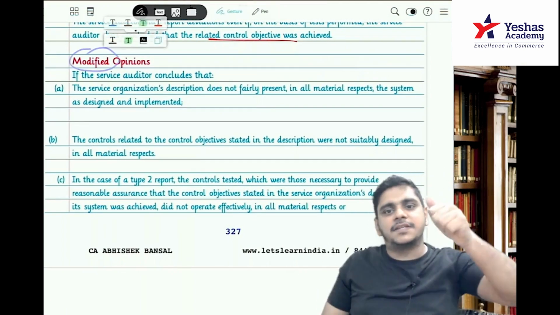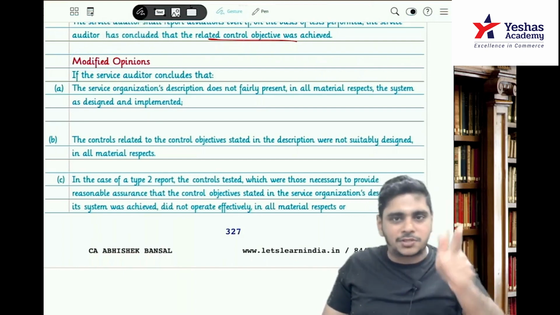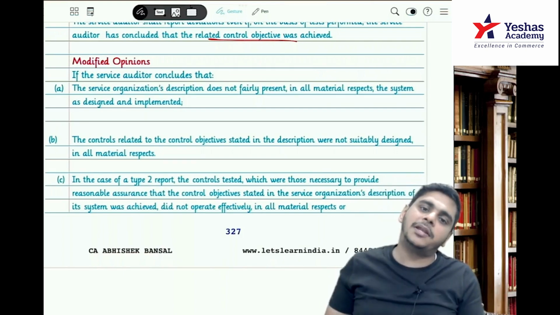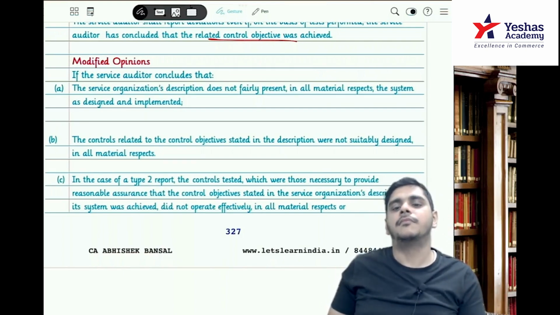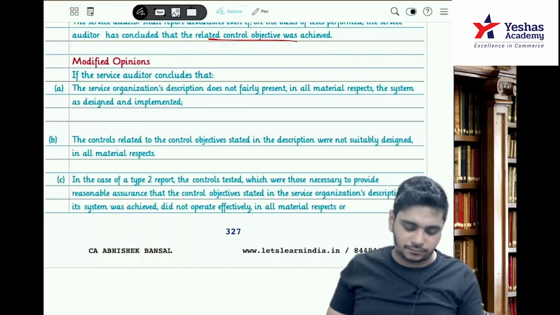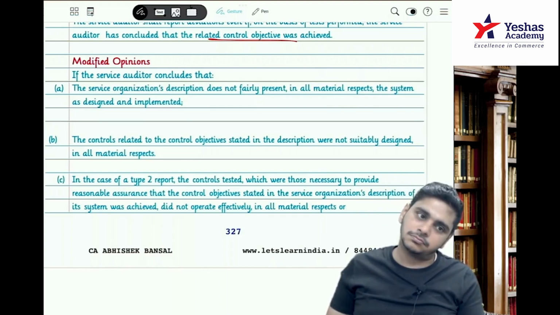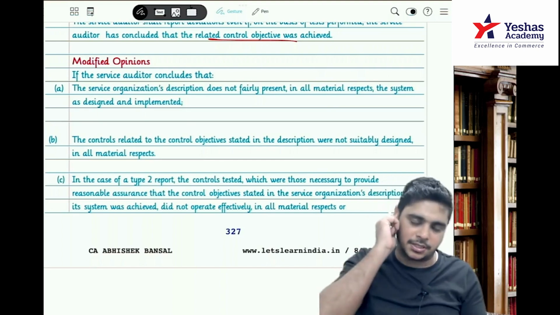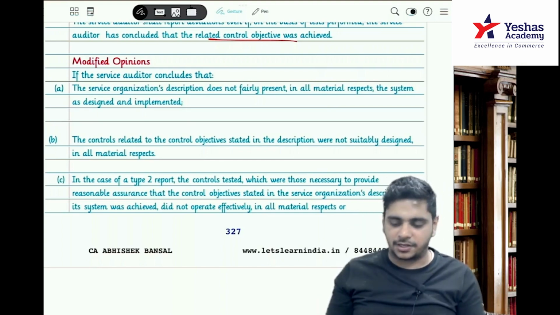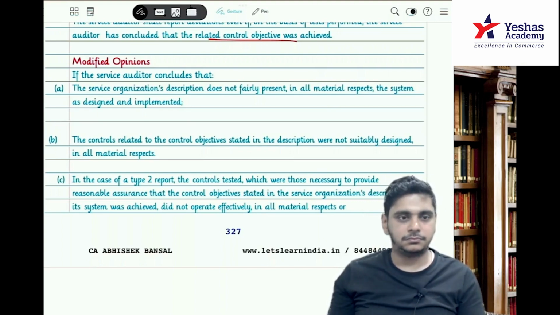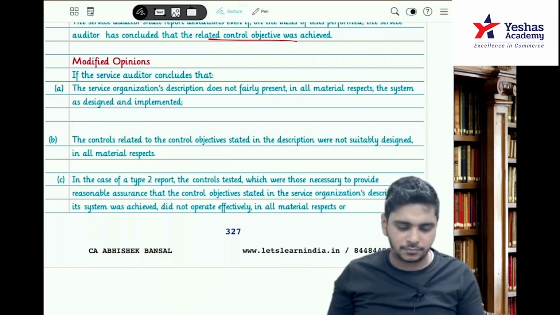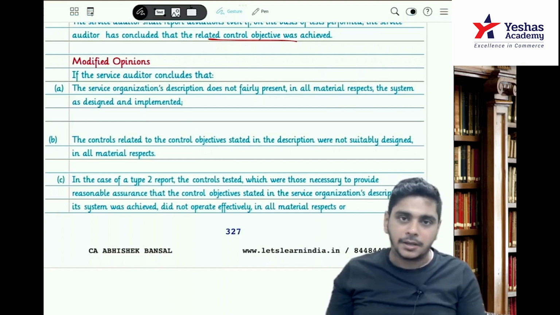Understand, if my system is correct, my controls are correct, and my controls are effective, all three are correct, which opinion will I give? System is correct, controls in the system are correct, and the controls are operating effectively. Unqualified, unmodified, basically a clean opinion. Correct? Now, when will you give modified?